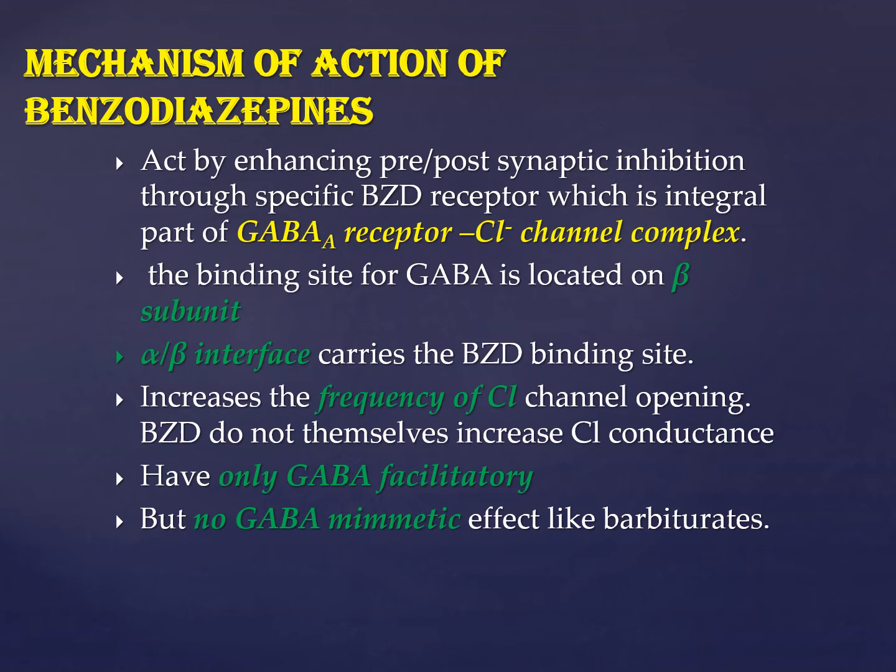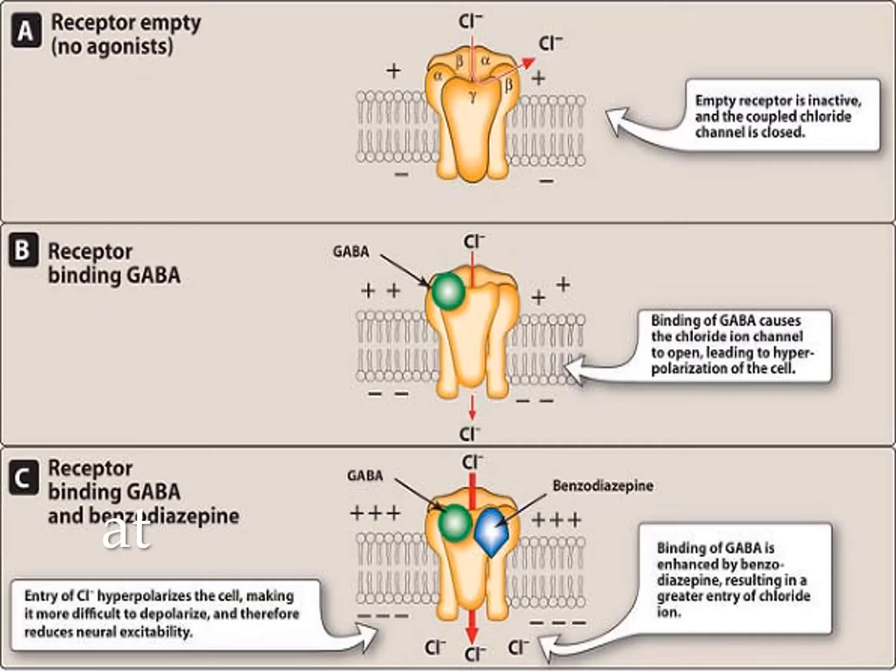Okay, let's have a look at the diagram. This is a very important diagram, and this is how you have to draw the mechanism of action. This is from your Lippincott. This is the pentameric structure of the benzodiazepine GABA chloride channel complex, and as you know from general pharmacology, this is a transmembrane receptor, and since it deals with the entry or exit of ions, it is an ion channel.